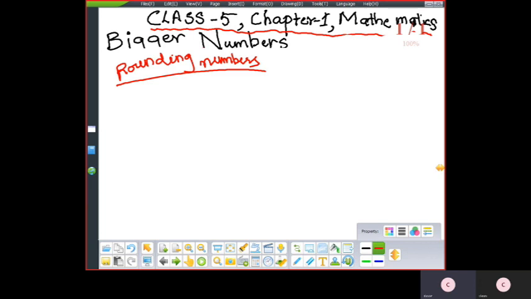Okay, mostly when you go to the shop, what will you do, children? Yes, if some groceries or a biscuit packet is 16 rupees, it is difficult to calculate in your mind. Oral calculations will become difficult. So you will have to round to some tens, hundreds and thousands. If it is 15 rupees, I'll round off to the nearest ten, I'll make it 10.